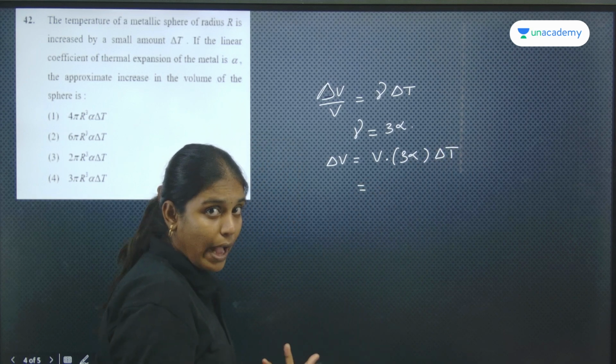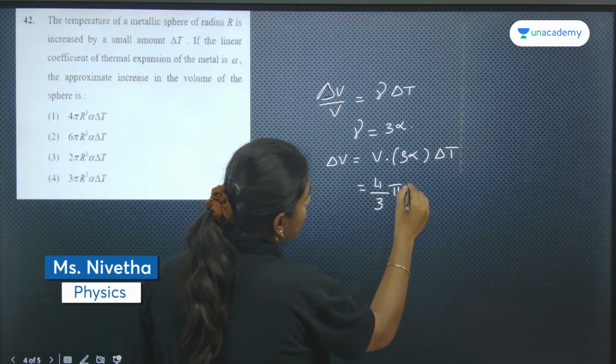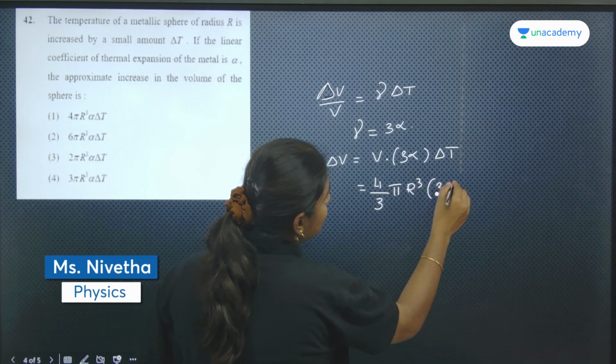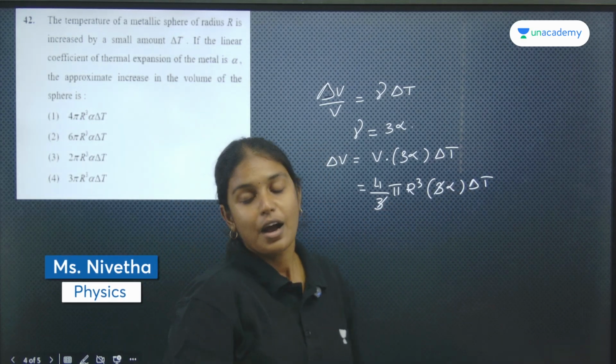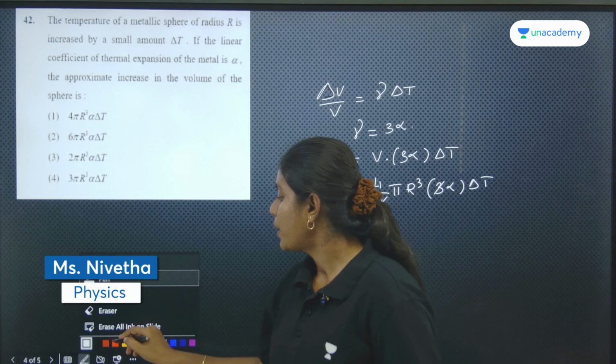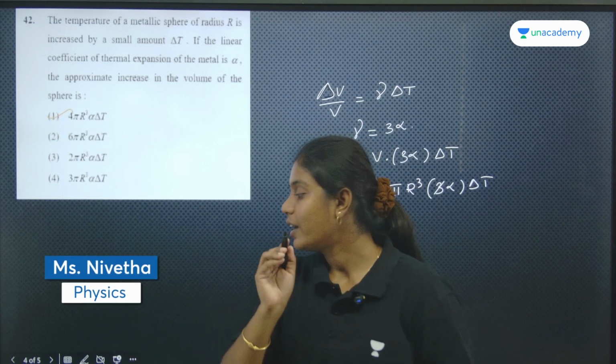So what is the actual volume of sphere? So that is a 4 by 3 pi capital R cube into 3 times of alpha into change in temperature. 3 gets cancel. அப்போ simply நீங்க optionsக்கு move up பண்ணிரலாம். Option என்ன? 4 pi R cube alpha del T.